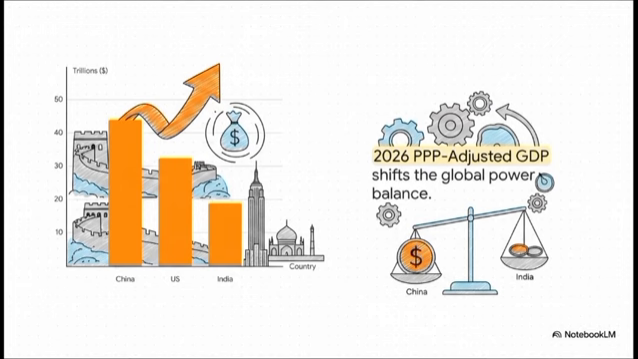Now, what's really interesting about this slide is how this completely flips the global hierarchy. When you adjust for what money actually buys locally, China's economy balloons to a massive $44 trillion, firmly overtaking the US at $32.38 trillion. And look at India, surging to roughly $18.9 trillion, making it the world's third largest economy on this scale. This matters so much because a dollar spent in Shenzhen or Mumbai simply mobilizes far more physical resources than a dollar spent in New York.